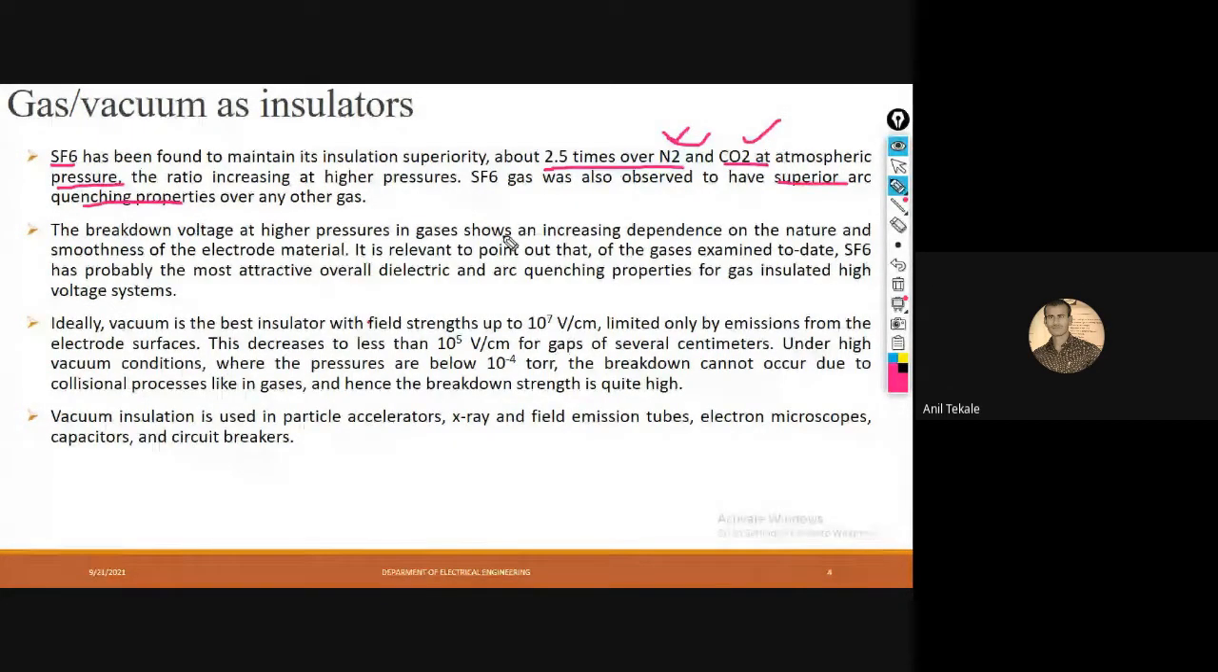So what is meant by arc? Arc means, suppose there is one terminal of a conductor, and another one is here. If you bring them closer, at that time there are sparks. That spark is nothing but what? That is arc. So arc quenching means what? The quenching means you have to just, what we can say, let me find a word for that.